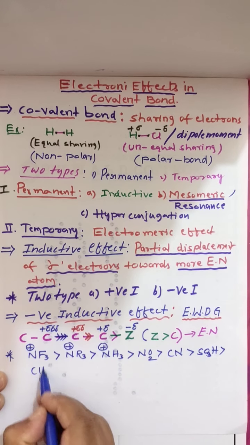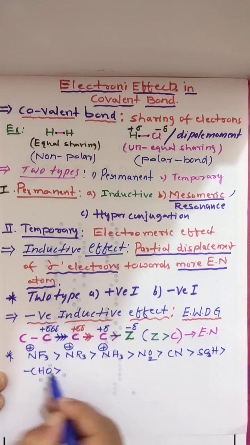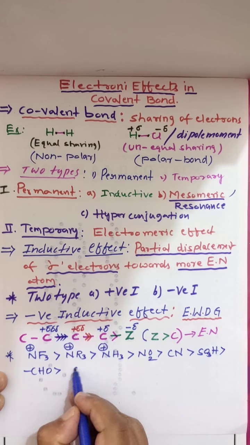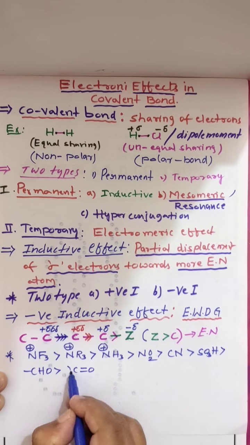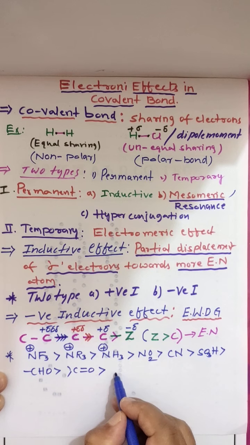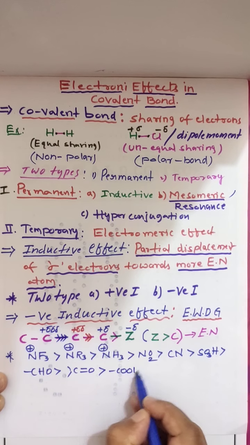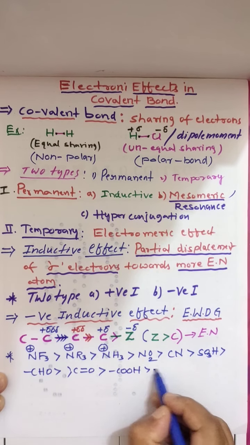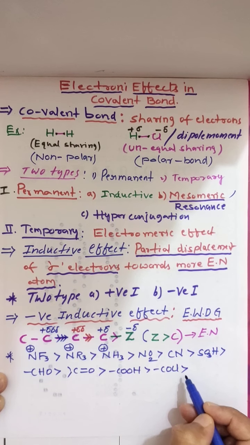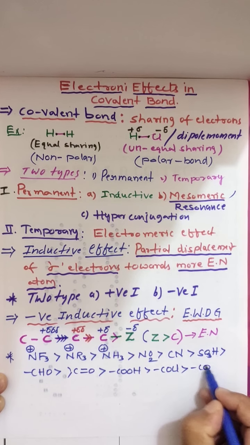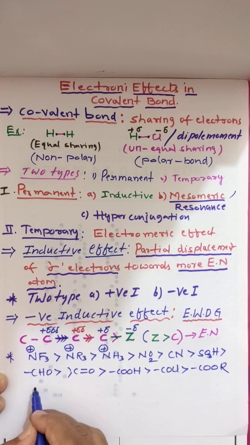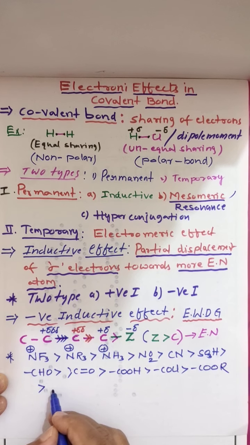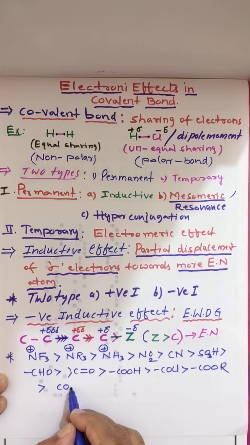Clear? CHO, you know this is aldehyde, and C double bond O, this is ketone, and next COOH, this is acid, and you know COCl, acid chloride, and COOR, ester. Next we have CONH3.